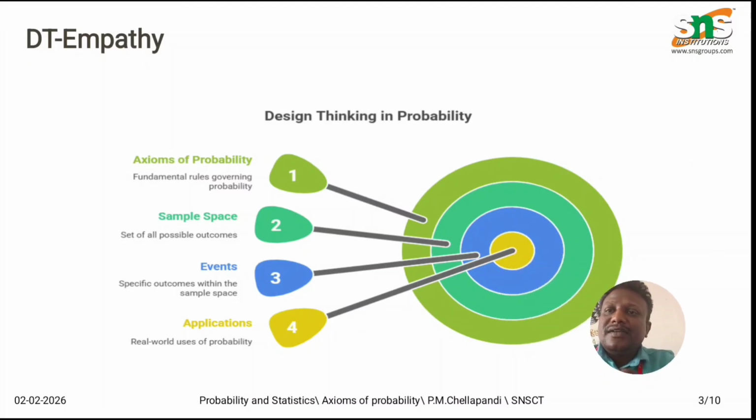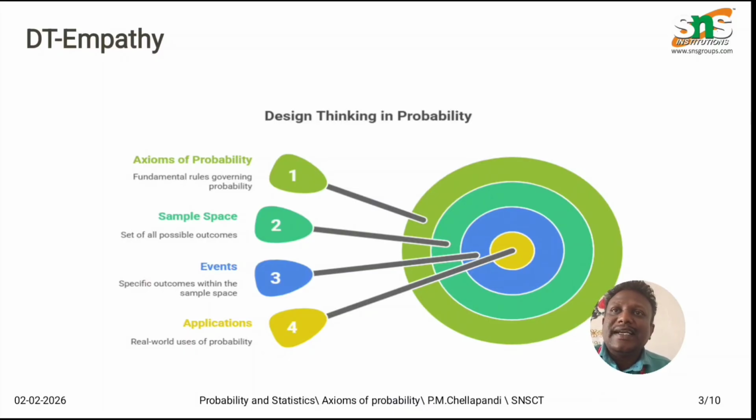So his framework made probability a much stronger mathematical subject, right? Here, let us understand the empathy concept in axioms, design thinking in probability. Before discussing the axioms, let's recall three important terms. The first one is sample space. We usually denote sample space by the capital letter S. Sample space means the set of all possible outcomes, right? So what are the possible outcomes? That is called the sample space.